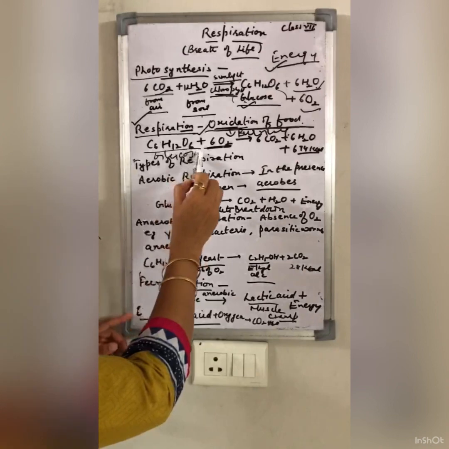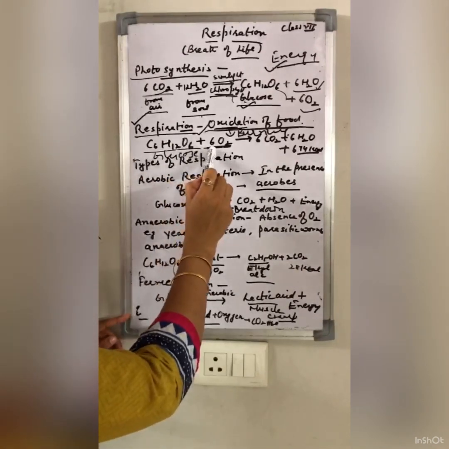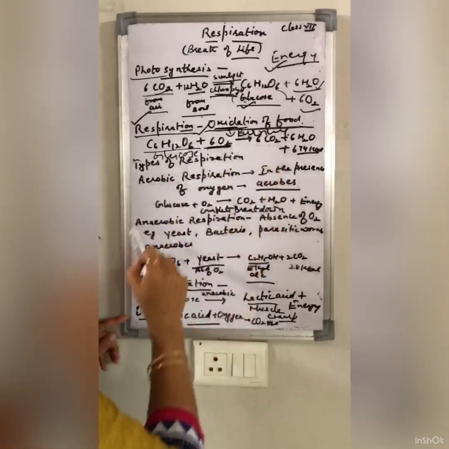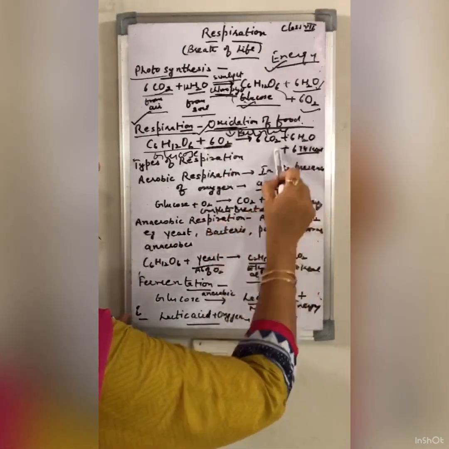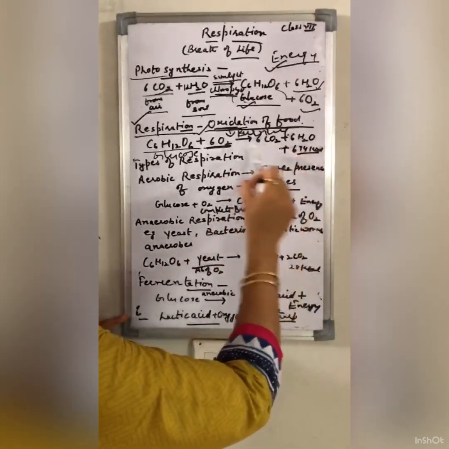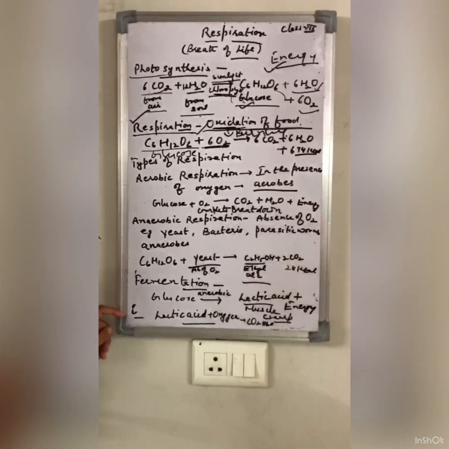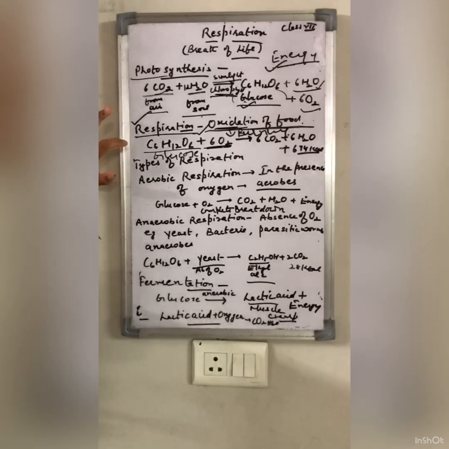Same, the food inside our body is also burned or oxidized in the presence of oxygen, and during this process carbon dioxide is released, water is formed and energy is released, approximately 674 kilocalories of energy during the oxidation of food. Now beta, this oxidation of food is called respiration.